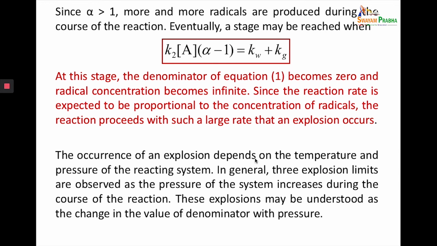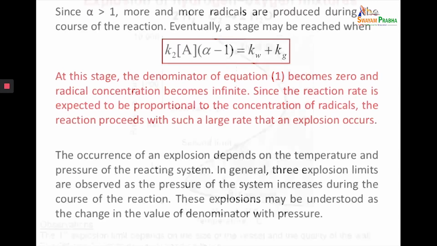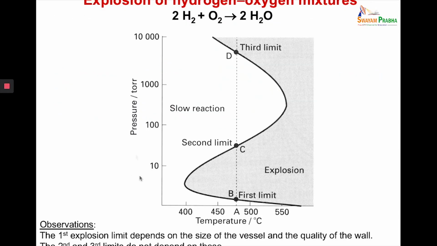Now this explosion depends on the temperature and the pressure of the reacting system. In fact, we observe 3 explosion limits as the pressure of the system increases during the course of the reaction. Let's look at this graph of pressure versus temperature for the hydrogen-oxygen mixture. You see that there are 3 explosion limits: first limit, second limit and third limit. Now let us understand the importance of these limits, but first the observations. There were two observations made: the first explosion limit depends on the size of the vessel and the quality of the valve, but the second and third limits do not depend on these factors.